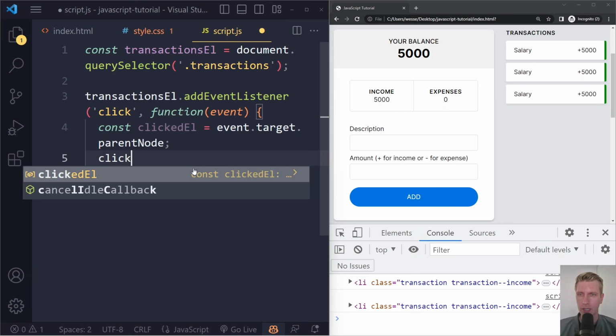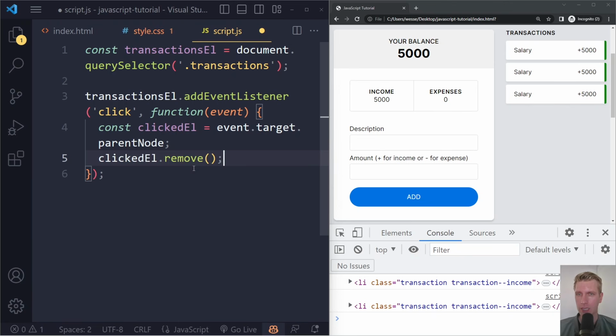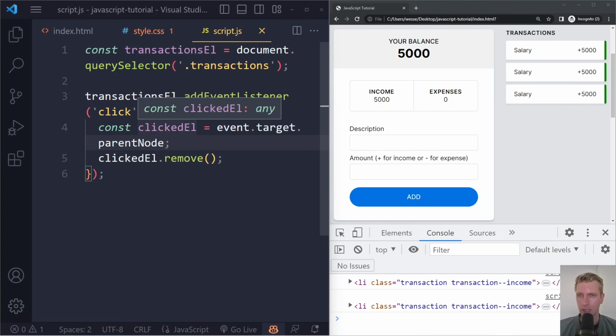All right, so then we have the actual LI that was clicked, the actual clicked element. And what can we do with that? How to remove that? Well, you can actually just say .remove. This is all functionality that we get from the browser. We get an event object, and on that object we have this information. And then we get an actual reference to the actual element that was clicked. We store that in here. And one thing we can do with that is just call remove.